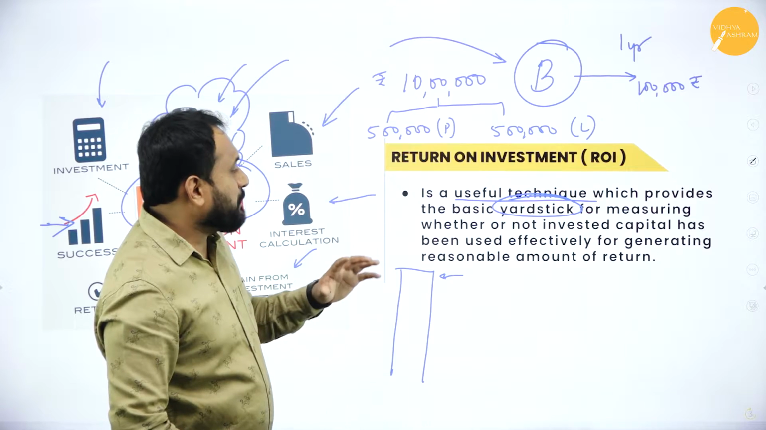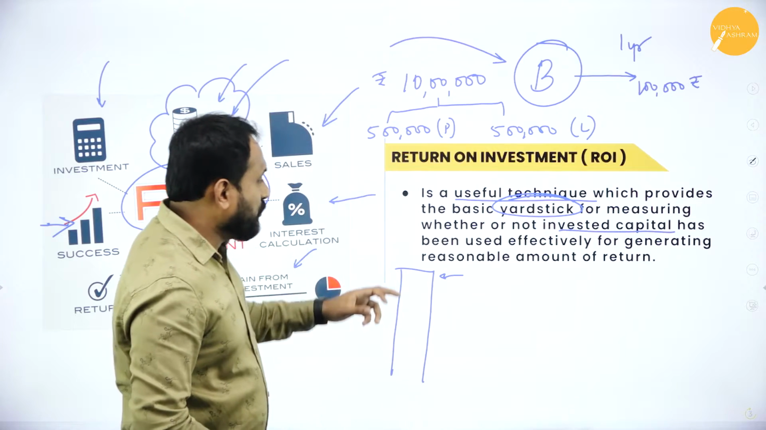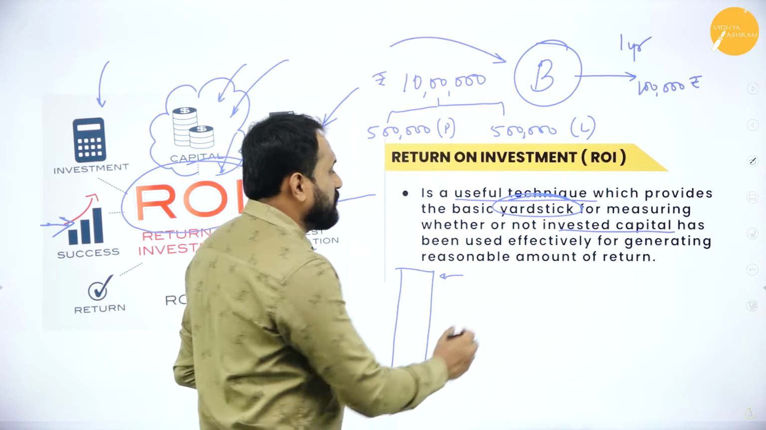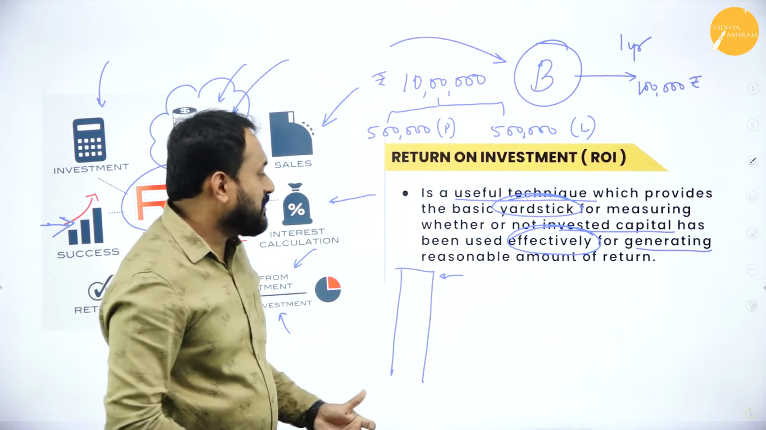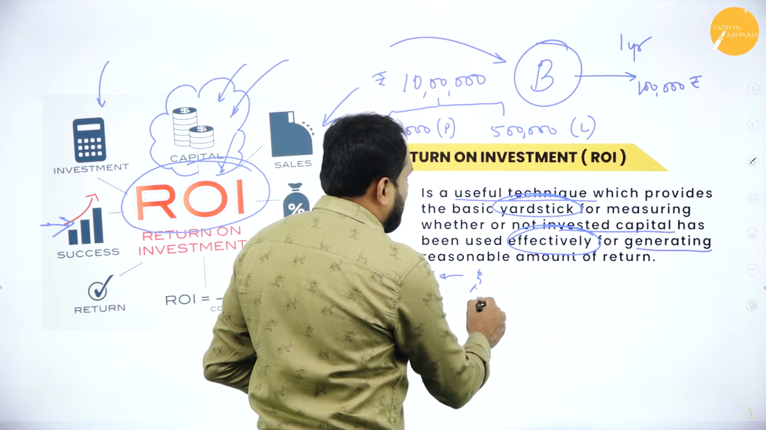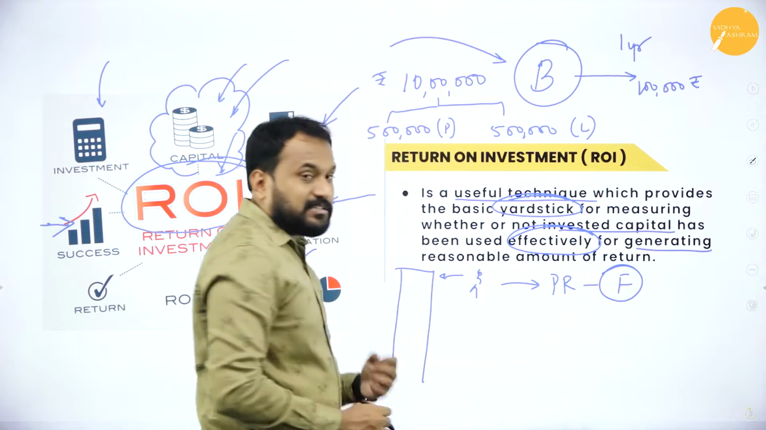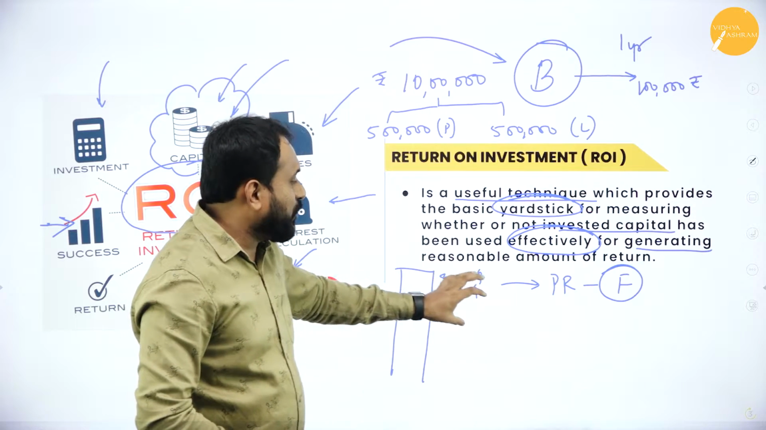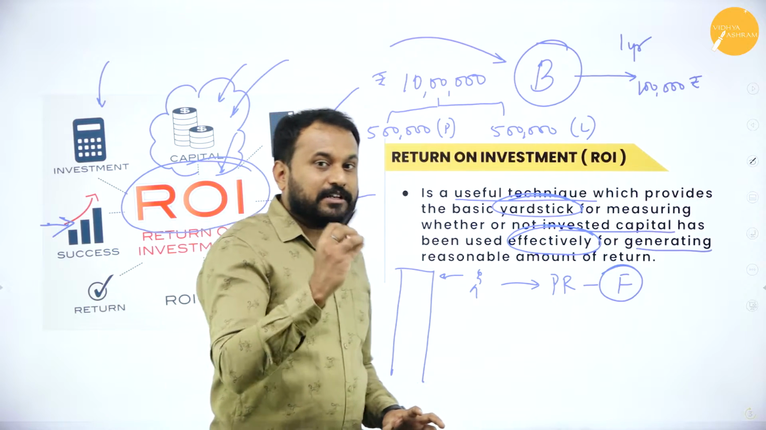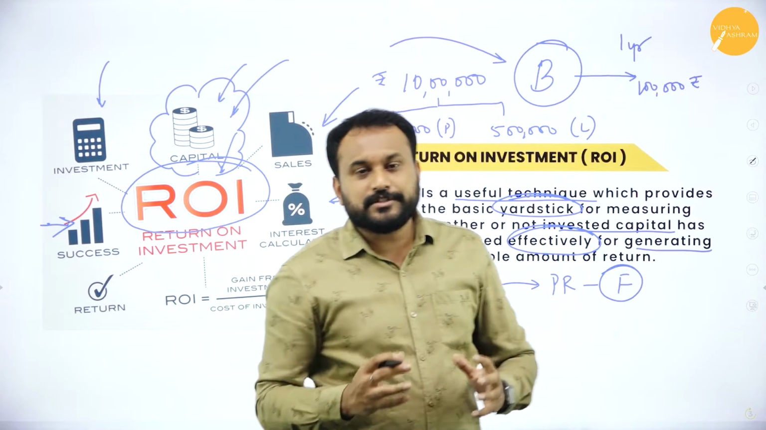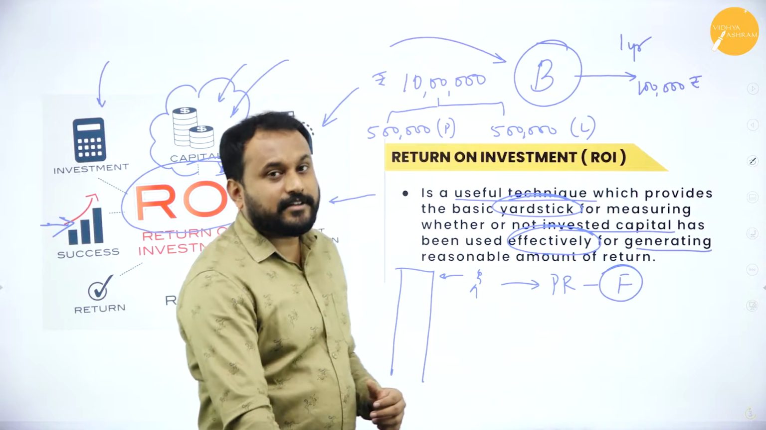It's a yardstick for measuring whether or not the invested capital, whatever you have invested, has been used effectively for generating a reasonable amount of return. Whatever you have gone with, the manpower, the physical resources, the finance, you should do controlling with your employees, your resources, your finance. Only then you will understand that whatever I have invested is useful and will definitely give fruit after a few years. That is what is called return on investment.